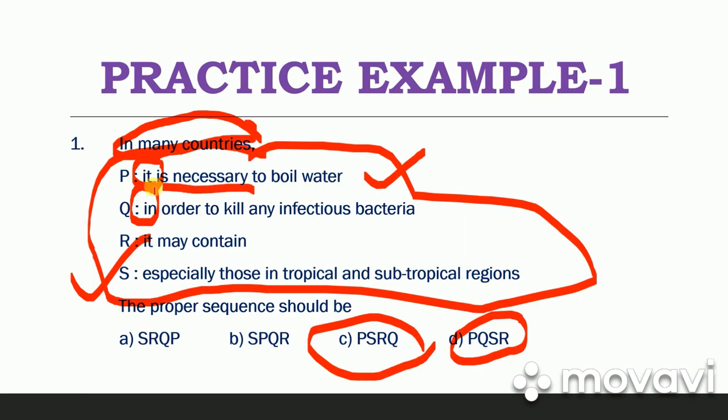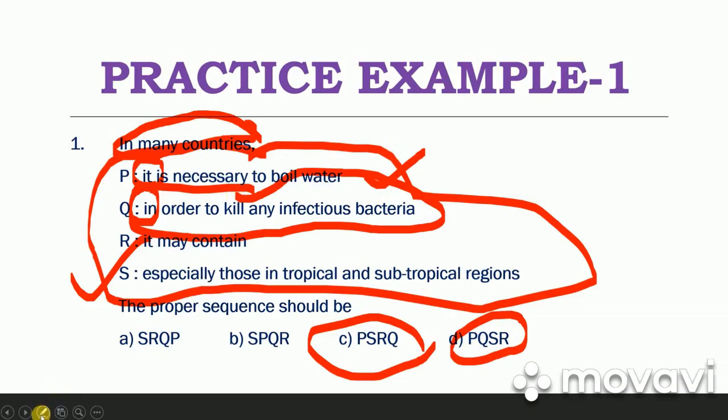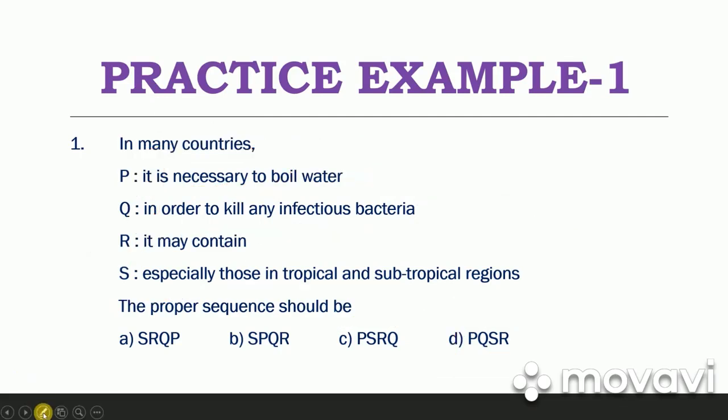For what? What is the reason? In order to kill infectious bacteria. This reason should come after. We are talking about the boiling of water, and "in order to" means for a special purpose. Why should we boil water?